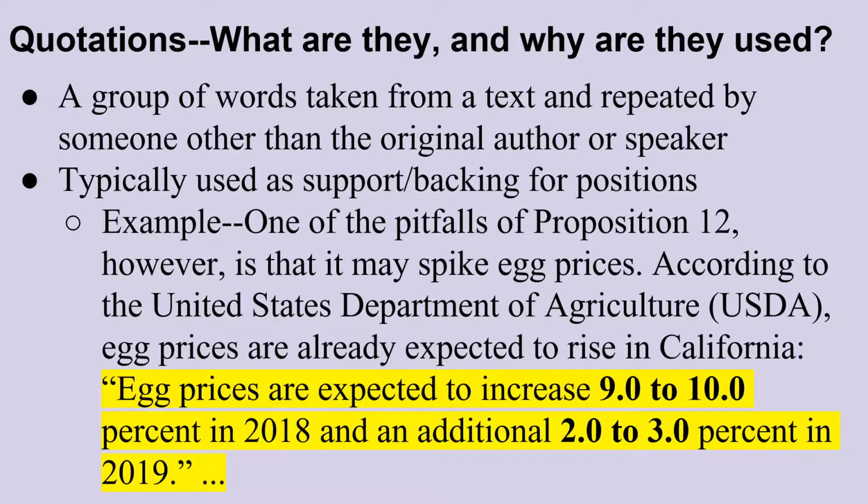Okay. So notice what the student did here. They introduced the information, the fact that Proposition 12 may spike egg prices. They said where they got that information from, according to the United States Department of Agriculture. And then they used quotation marks to clearly distinguish between where their points were and where the quotation began. So this is a really good example of how to introduce a quotation and how to then bring it actually in.